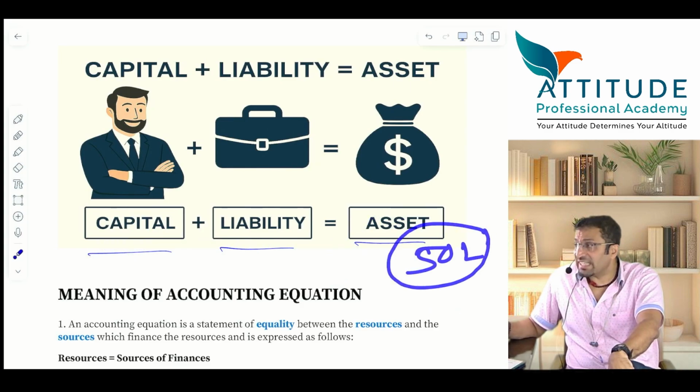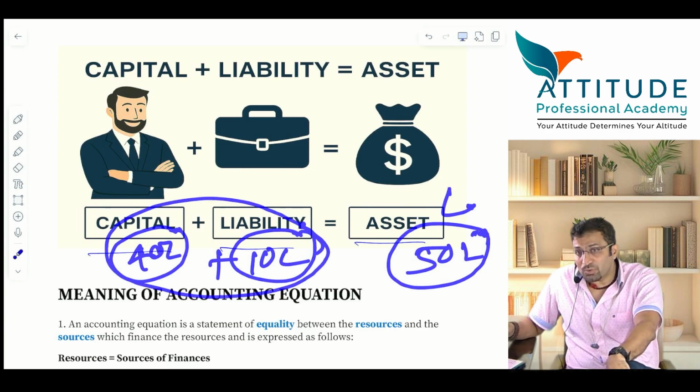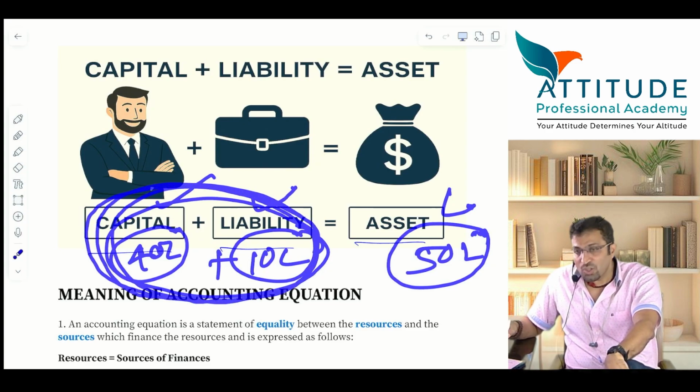Now, answer this. Where did the 50 lakhs come from? I am asking you a question. Where did the 50 lakhs come from? 40 lakhs by owner, 10 lakhs by loan. From where did you get it? Owner as well as liability. This is known as source.